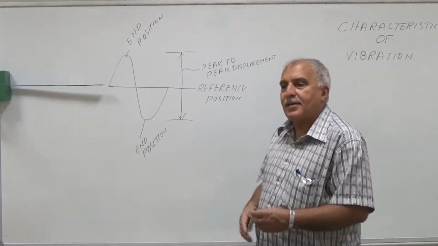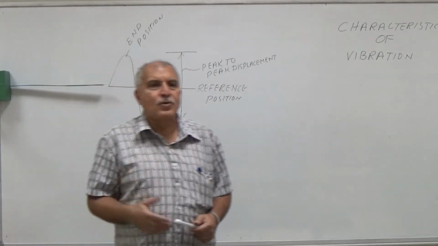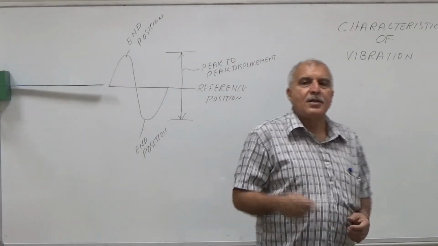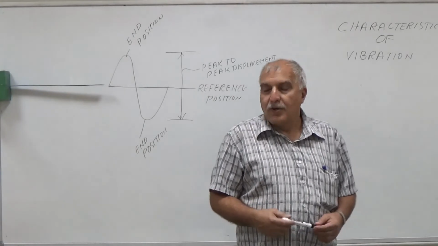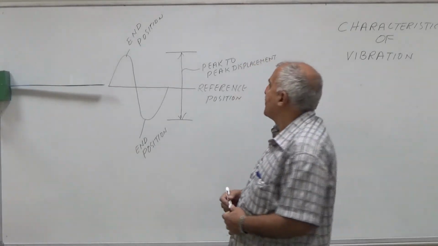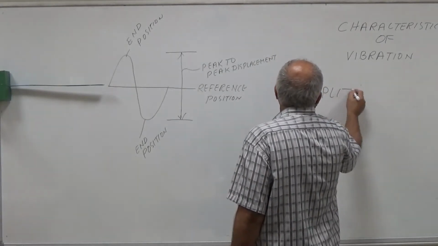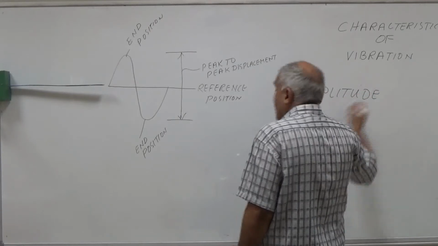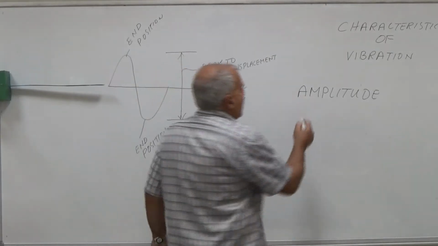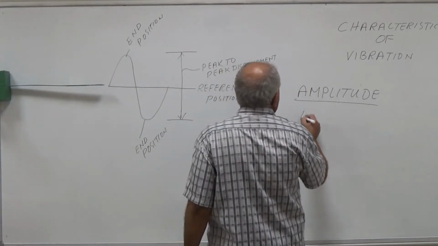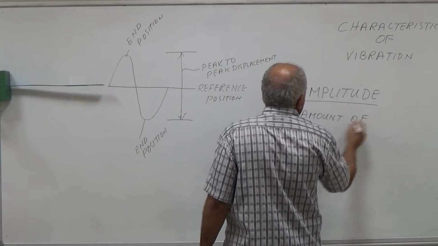So in the same way, the first thing to find out the condition of the machine is to know how much vibration there is in the machine, the amount of vibration. Now for the amount of vibration, we use the word amplitude. So to know the amount of vibration, we will use this word amplitude. Amplitude means amount of vibration.